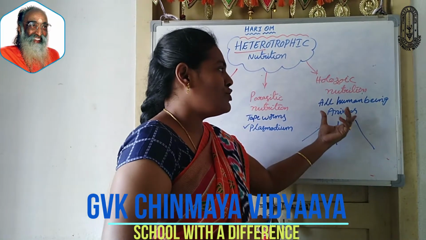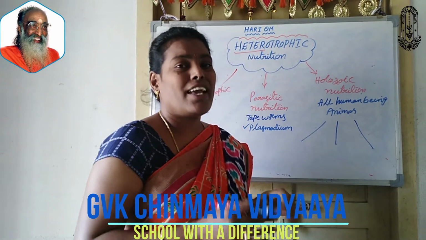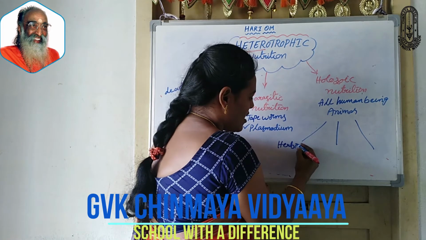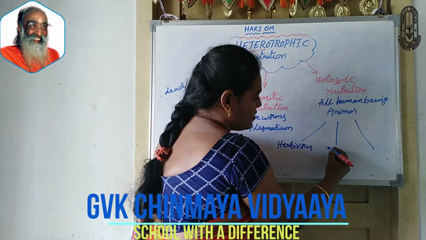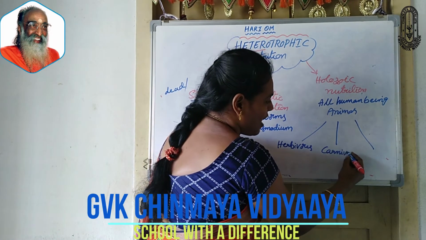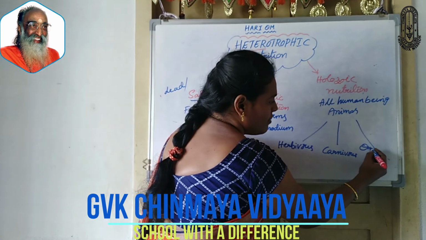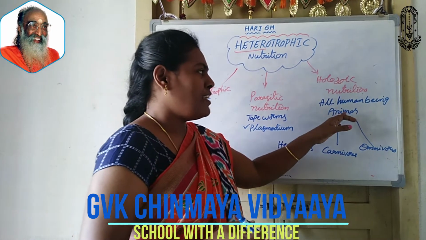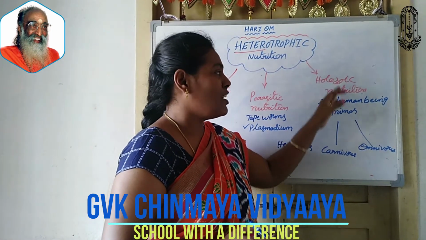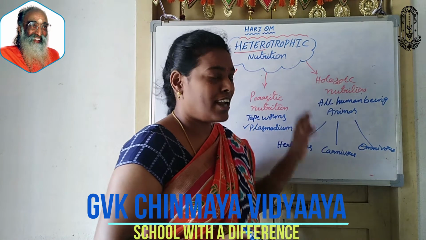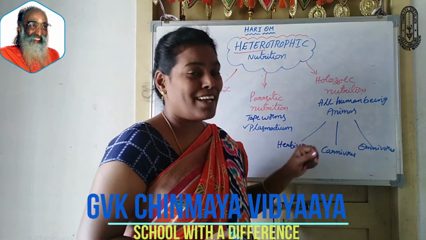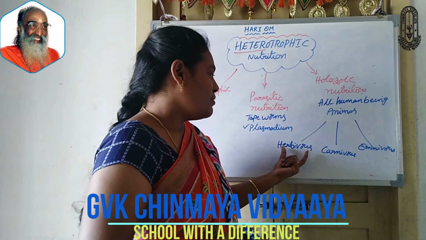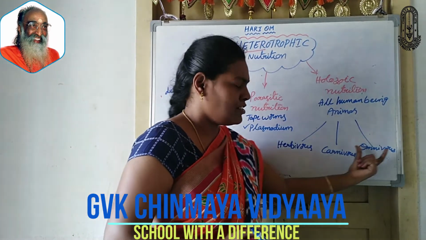The animals which are based on holozoic nutrition are again classified into three types. First one, herbivores. Second one, carnivores. Third one, omnivores. All animals or human beings, everything which comes under this holozoic nutrition are classified into three different categories based on the food they are getting from other animals, other organisms. Those are herbivores, carnivores, omnivores.